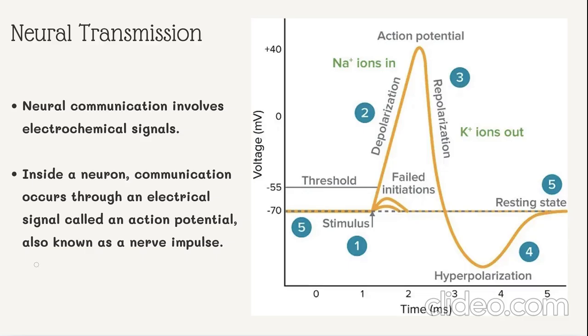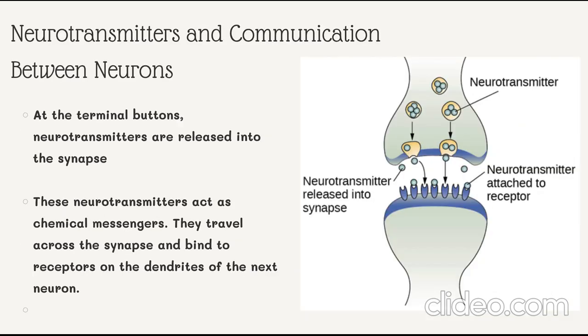Then comes repolarization, where potassium ions leave the cell to restore the negative charge. After that is hyperpolarization, when the neuron becomes slightly more negative than normal. Finally, the neuron returns to the resting potential, and the sodium-potassium pump resets the ion balance so the neuron is ready to fire again. After the electrical signal travels down the axon, communication continues chemically.